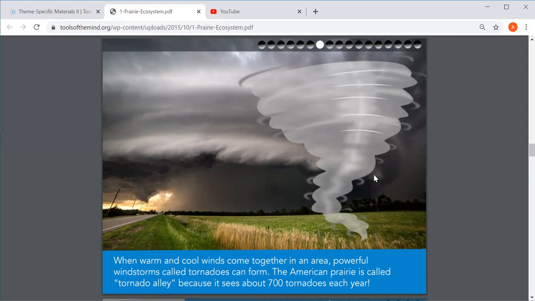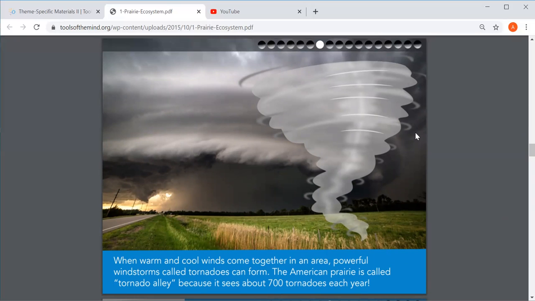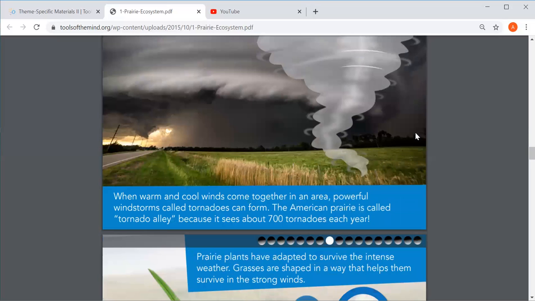When warm and cool winds come together in an area, powerful windstorms called tornadoes can form. That's what you see here. That's a tornado. The American prairie is called Tornado Alley because it sees about 700 tornadoes each year. That's a lot of tornadoes, and I don't think it's very safe.